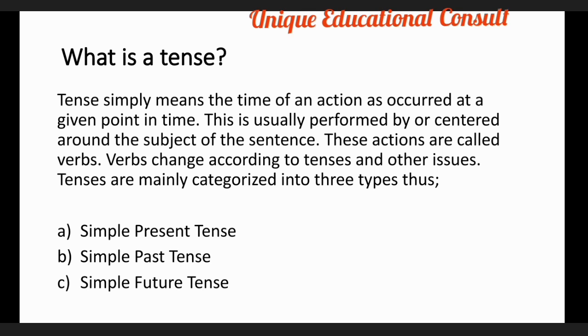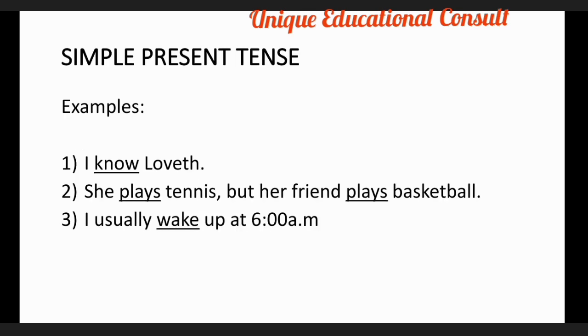Now let's go ahead to see the types of tenses that we have in English. Simple present tense. This tense denotes a stative or habitual or eternally true action. That is, what you do every day or most often.